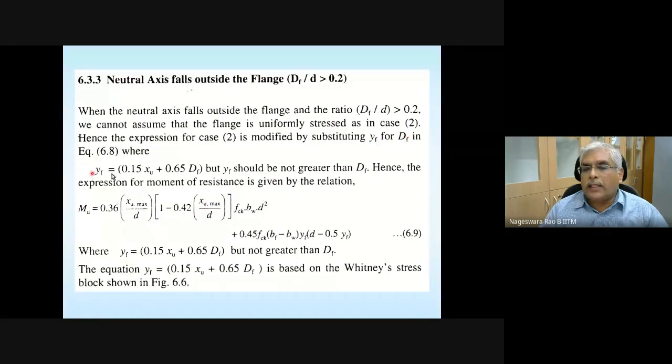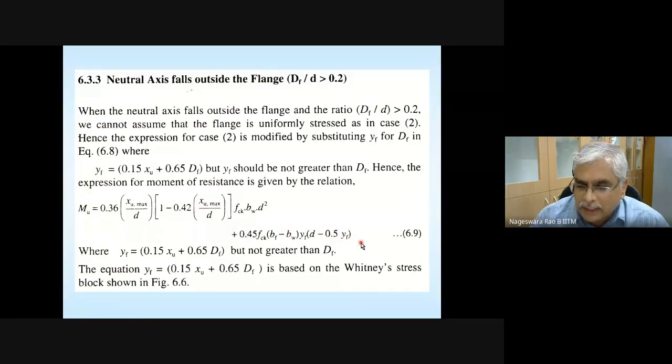YF is given by this. So in the limiting moment of resistance, wherever capital DF is there in the previous equation, it is replaced with YF. The same equation is given in Annexure G of IS 456.